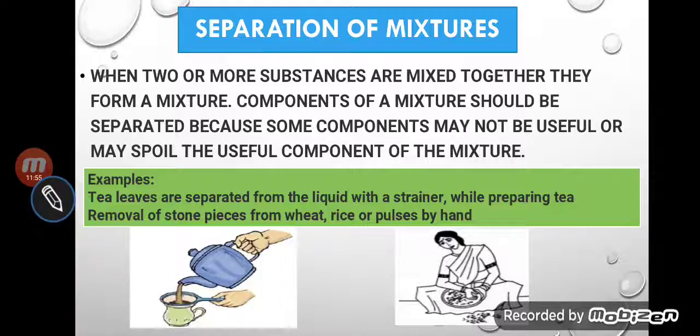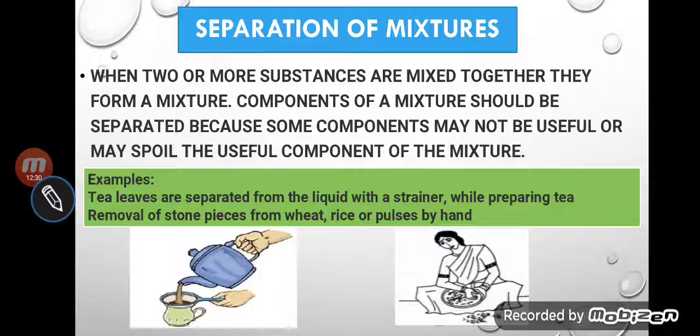Yes, my dear students, harmful substances can be removed by the process of separation, or they may spoil the useful components of the mixture. What is the reason we need to separate the mixture? To remove dirt, to remove undesirable particles, to remove harmful substances which may spoil all the foodstuffs and the mixture.